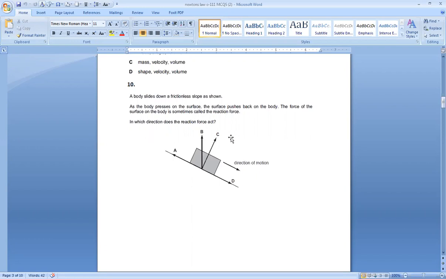So first I look at what is given in the diagram. I'm not going for the options first, and I'm not going to what is asked. I'm reading the statement, I'm seeing the diagram, then I go for the next step. As the body presses the surface, the surface pushes back on the body. The force of the surface on the body is sometimes called the reaction force. In which direction does the reaction force act? So it acts along C.